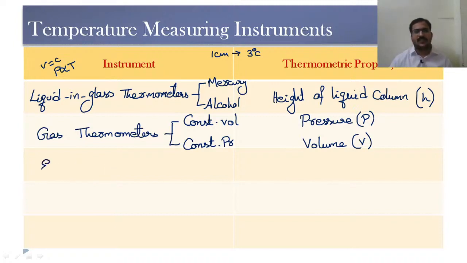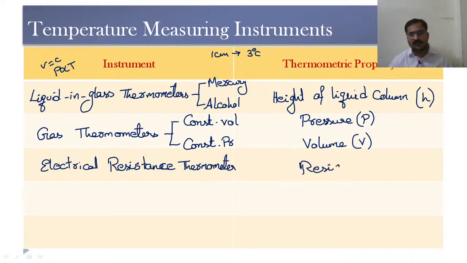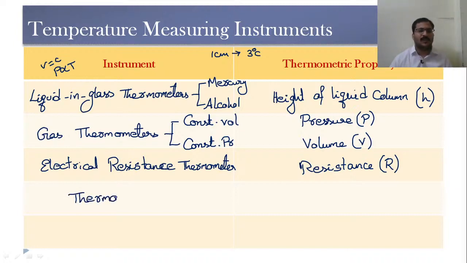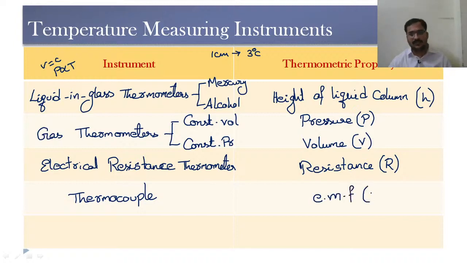Then there will be some other types of thermometers called electrical resistance thermometers. So in this electrical resistance thermometer, based on the resistance offered, we are going to measure the temperature. Then, in order to measure temperature difference between a hot body and cold body, we come across devices called thermocouple. So this thermocouple, based on the EMF induced between these two, we are going to measure the temperature.